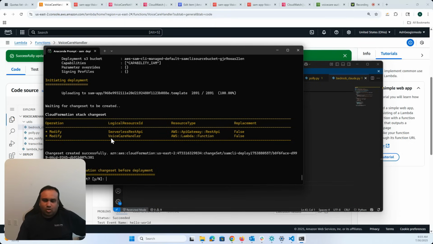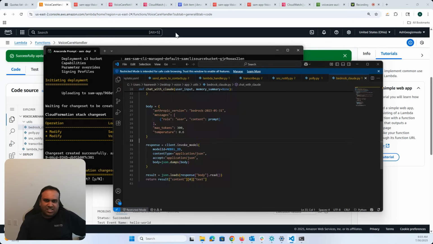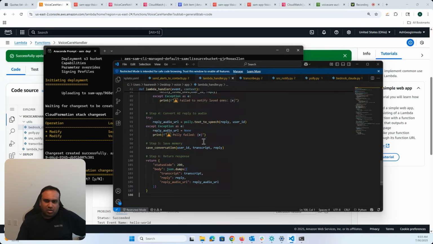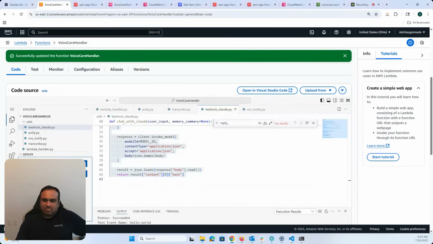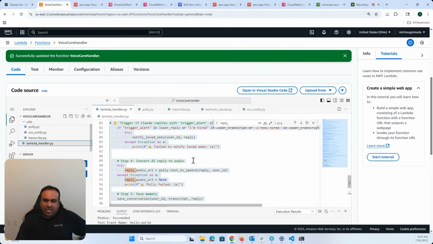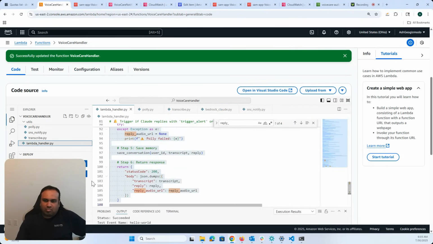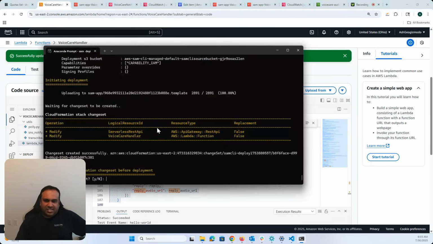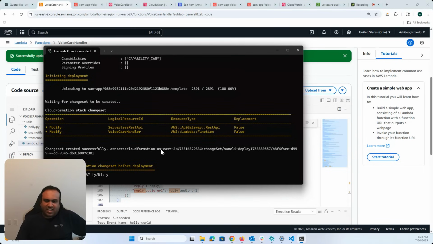Okay. So here it is saying that I'm going to have a VoiceCare handler that changed. I just have to make sure that it is trying to match the server. Okay, so let's give a yes.